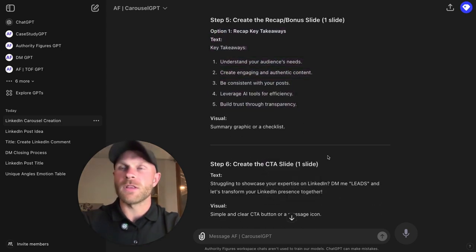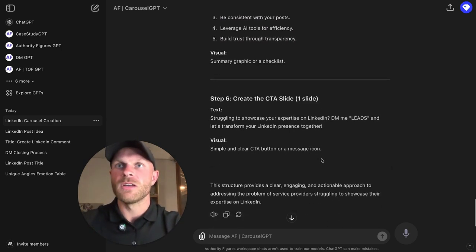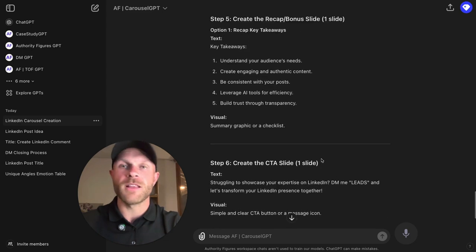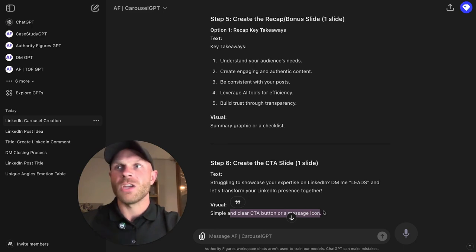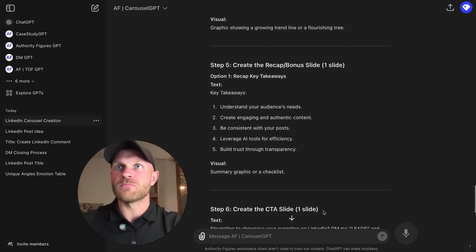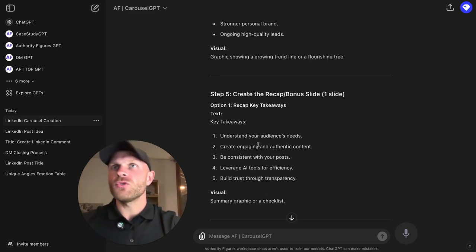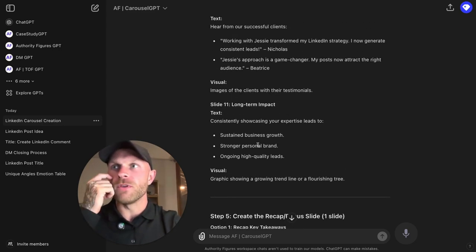So if you're familiar with the carousels on LinkedIn, you see that they often follow the same structure. And here you go. This is very simple. It has slide by slide the text and a note or a hint on the visual. And that's how simple this can be. Well, I've shown you 5 or 6 of these GPTs.